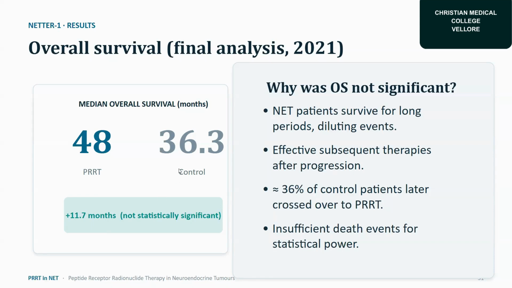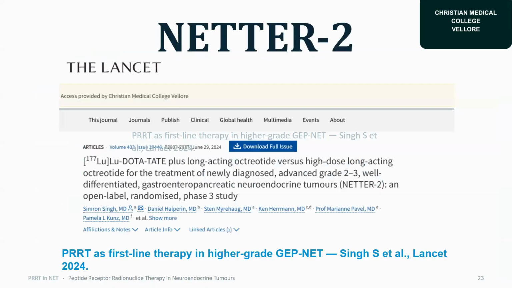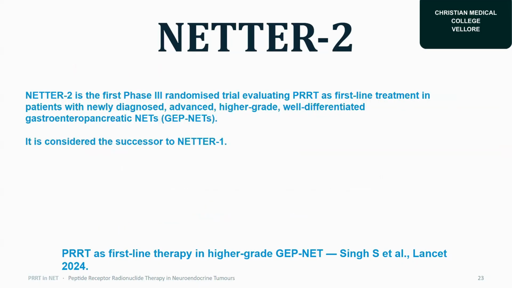As I said, here patients survive for longer periods, diluting the events. There were effective subsequent therapies after progression, and approximately 36% of the control patients later crossed over to PRRT, and also insufficient death events for statistical power in the study. So then came the NETTER-2 trial, published in 2024, where PRRT is the first line therapy in high-grade gastroenteropancreatic neuroendocrine tumor.